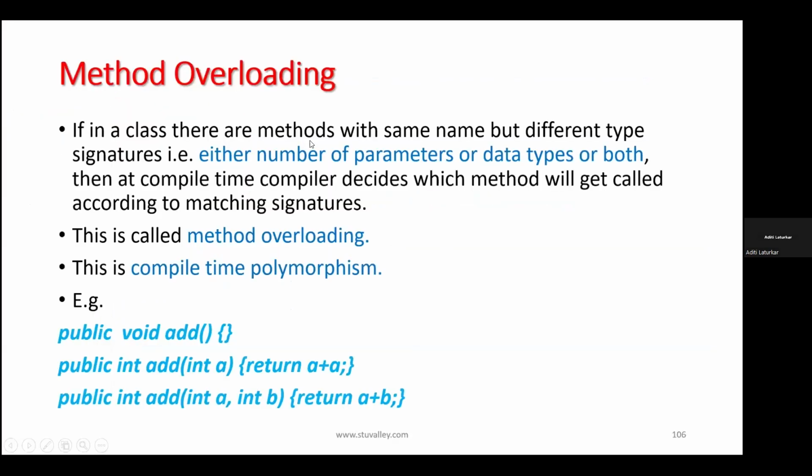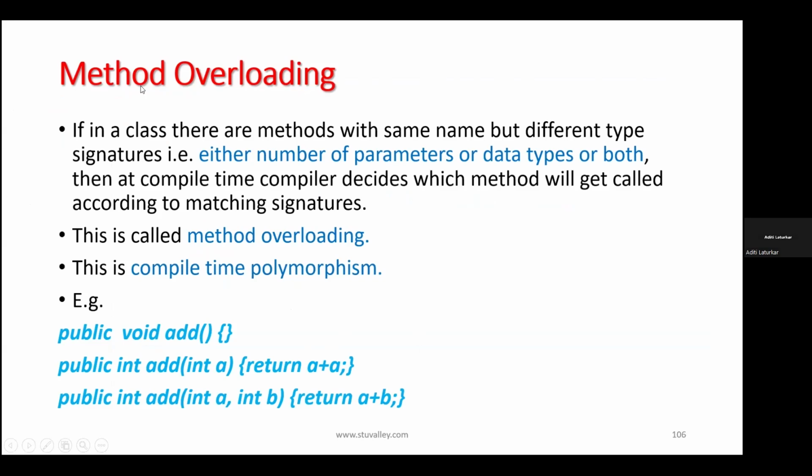Now the next concept is method overloading. This is a part of polymorphism concept. We have seen what is polymorphism. Polymorphism is nothing but one thing in different or multiple forms, right? So method overloading is also known as compile time polymorphism. We can achieve the compile time polymorphism using method overloading and constructor overloading also.